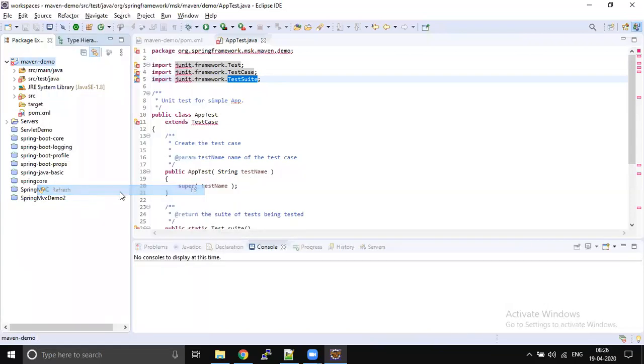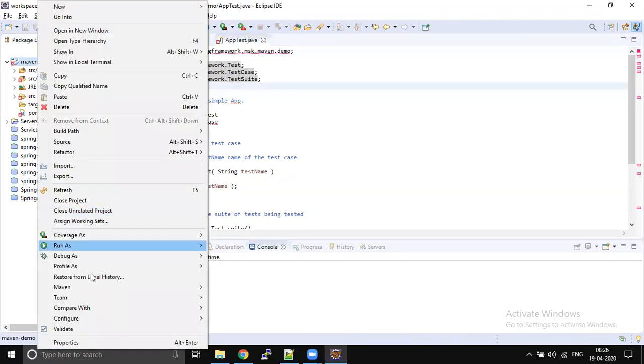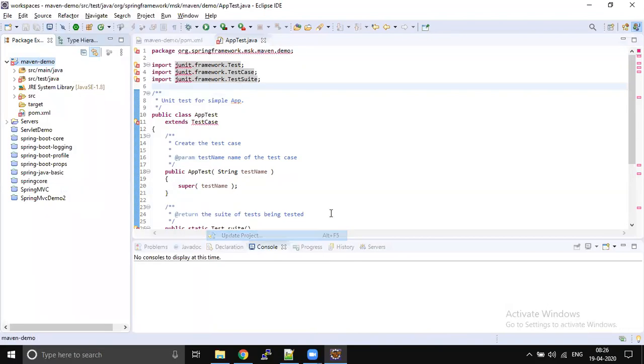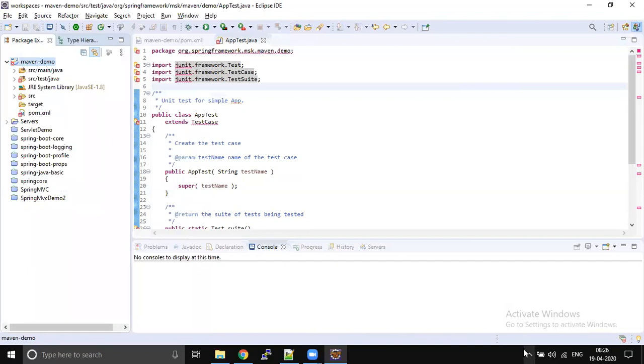If you are facing this kind of problem, reinstall your Eclipse. Failed to transfer. The problem is my antivirus is blocking this.